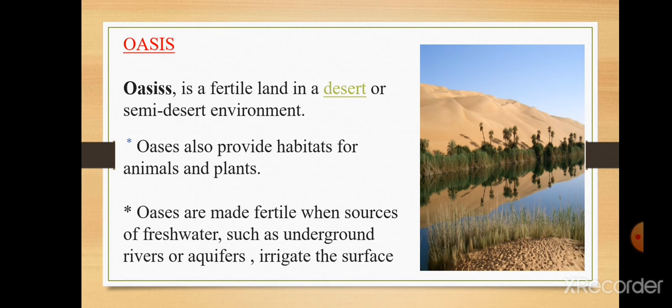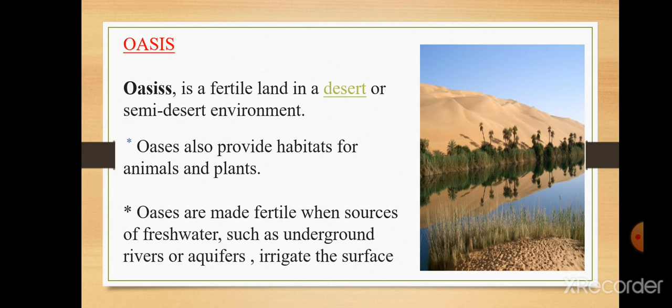The next one is oasis. Oasis is a fertile land in a desert or semi-desert environment. Oases also provide habitats for animals and plants. You can see in this picture the oasis. Oases are made fertile when sources of fresh water such as groundwater, rivers or aquifers irrigate the surface of the desert.